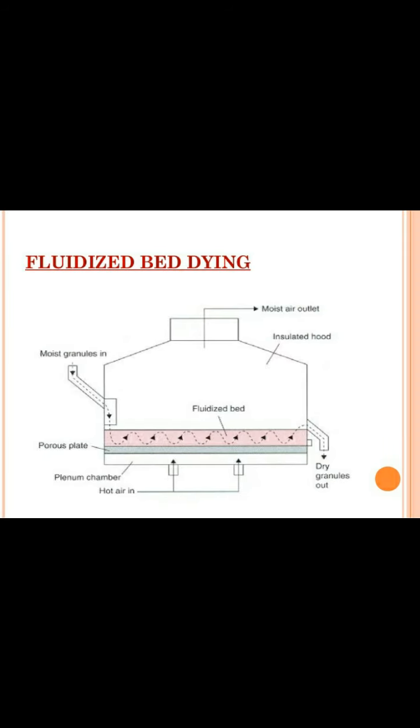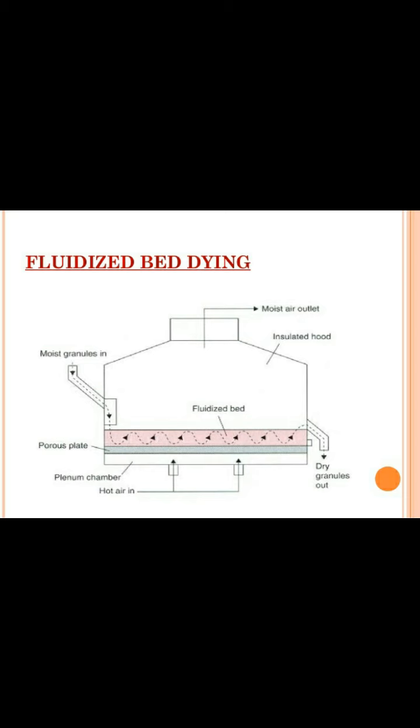So this is the fluidized bed dryer. It consists of a porous plate, plenum chamber, hot air inlet, fluidized bed, then outlets, inlets, and an exhaust system is also provided. The fluidized bed dryer is also insulated.